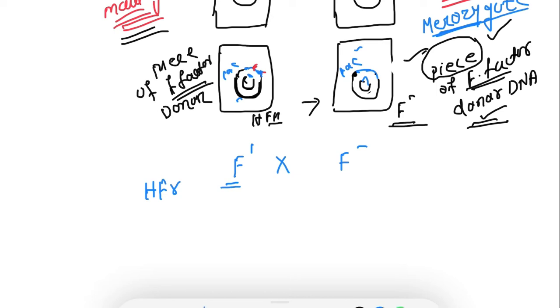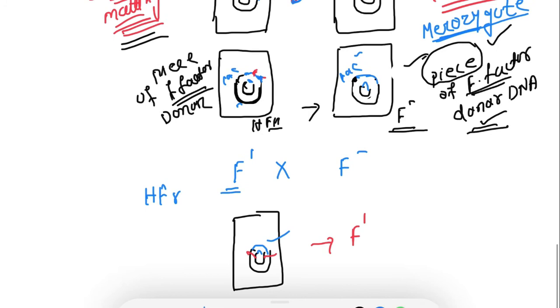HFR means high frequency recombination, and I have told you how it is formed. HFR means the F factor is integrated with the bacterial chromosome. When the F plasmid is excised from the genome, some of the chromosomal genes are also excised. That is called F prime.